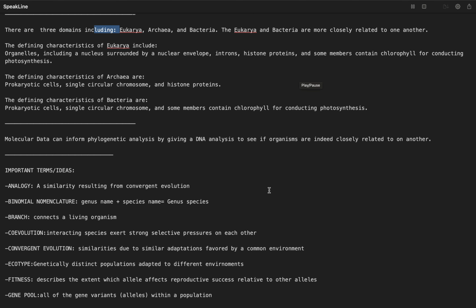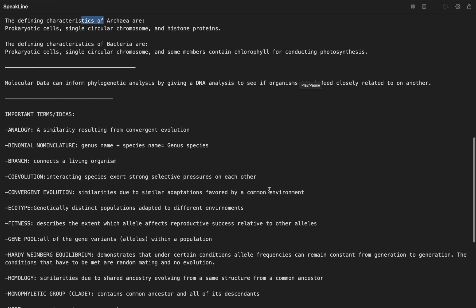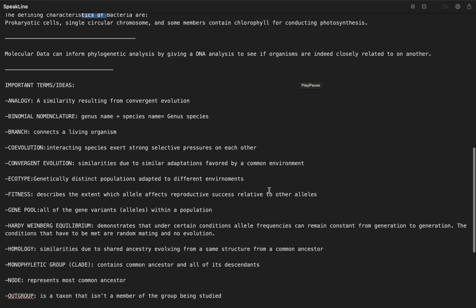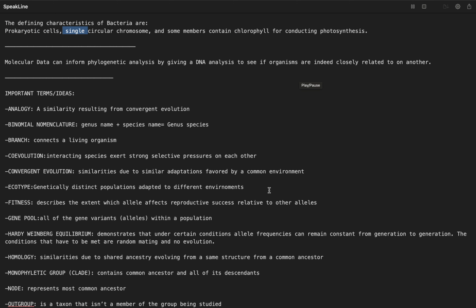There are three domains including eukarya, archaea, and bacteria. The eukarya and archaea are more closely related to one another. The defining characteristics of eukarya include organelles, including a nucleus surrounded by a nuclear envelope, introns, histone proteins, and some members contain chlorophyll for conducting photosynthesis. The defining characteristics of archaea are prokaryotic cells, single circular chromosome, and histone proteins. The defining characteristics of bacteria are prokaryotic cells, single circular chromosome, and some members contain chlorophyll for conducting photosynthesis.